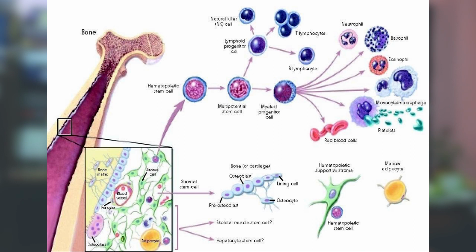And from the bone marrow, here you can see it can become different types of cells: skeletal stem cells, then hepatocytes, then cells in the bone or in the cartilage, then hematopoietic supportive stroma, then hematopoietic stem cells, and marrow adipocytes.